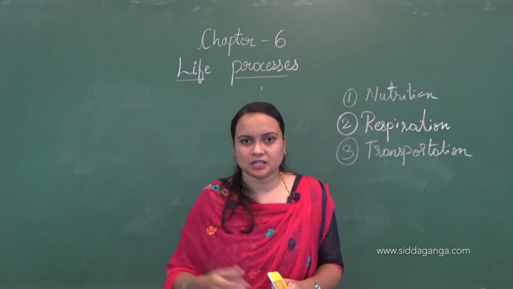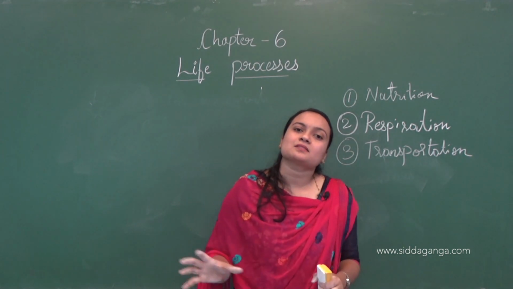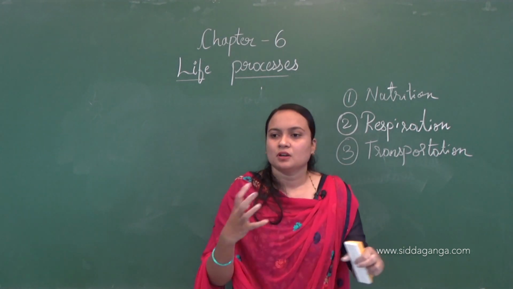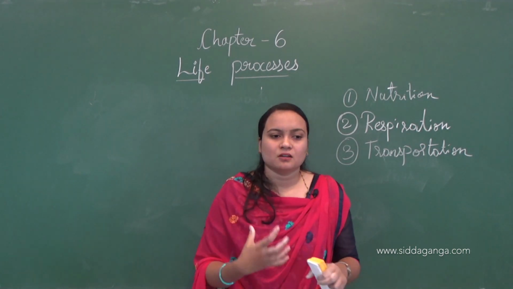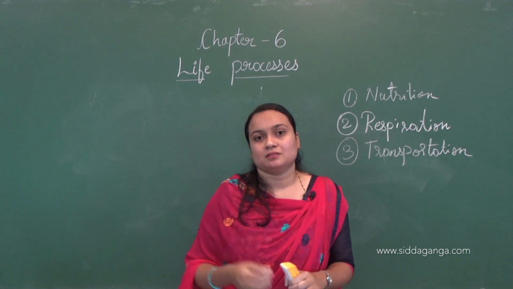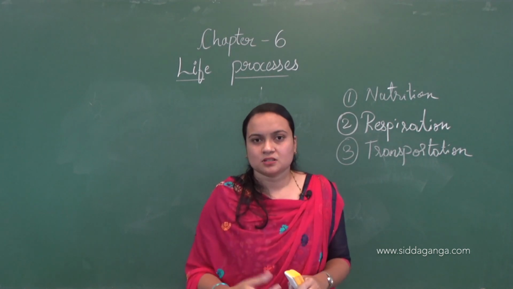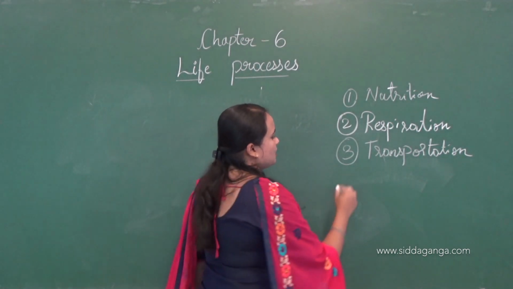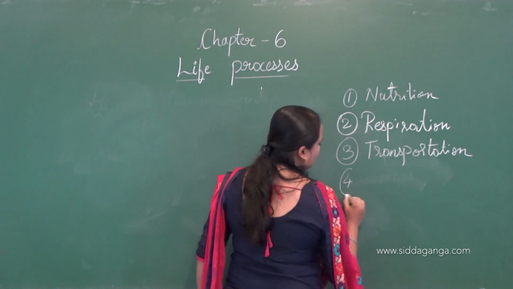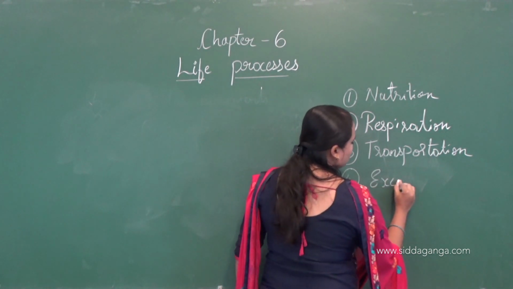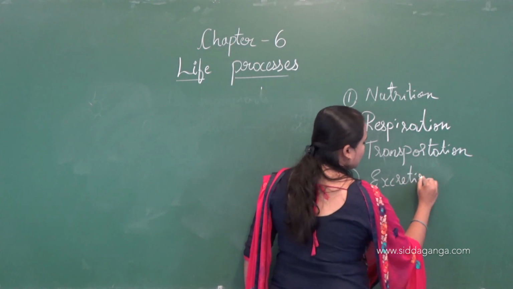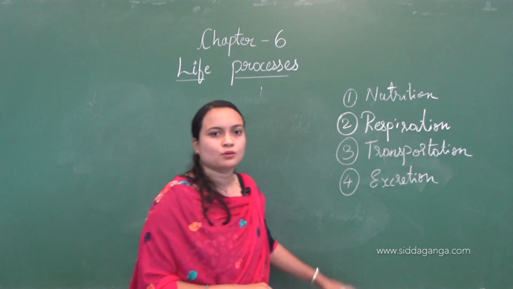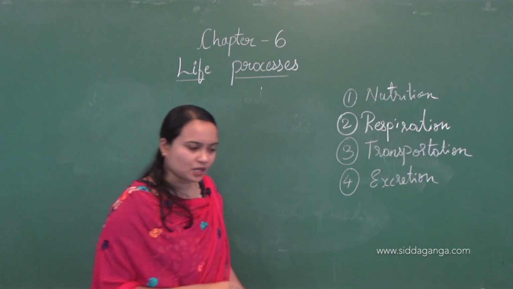For that, there is a special type of tissue which helps to eliminate these waste substances or byproducts, that is the excretory system. So excretion is also a life process.